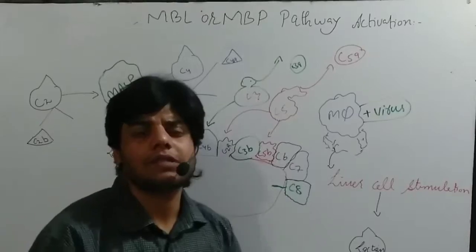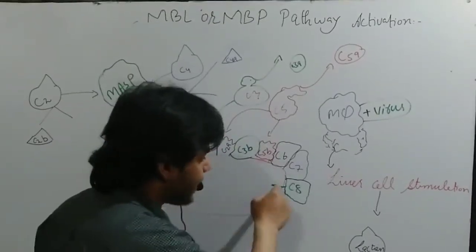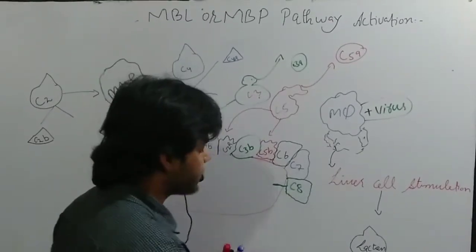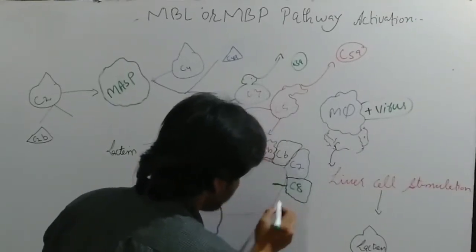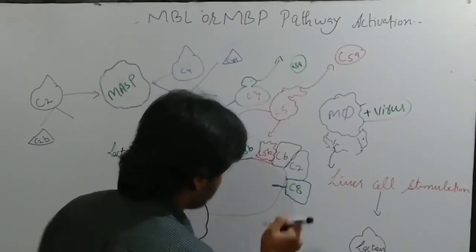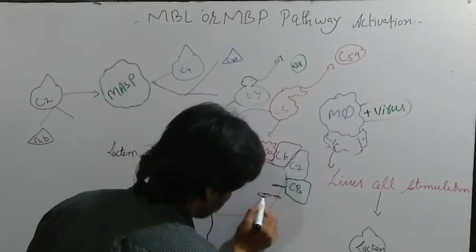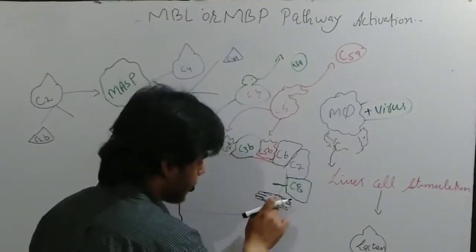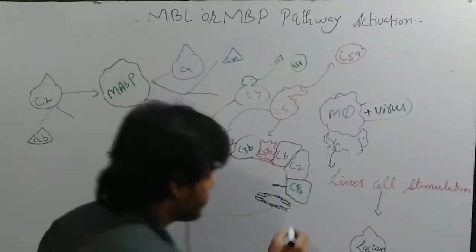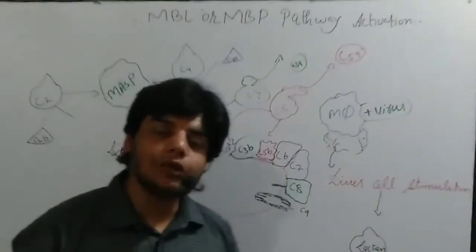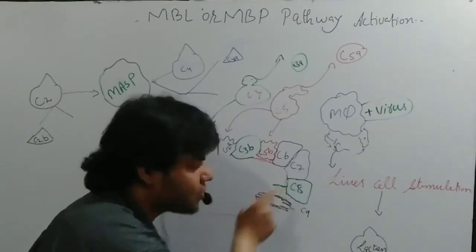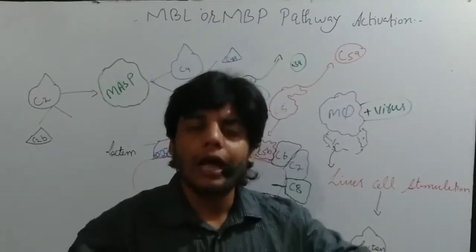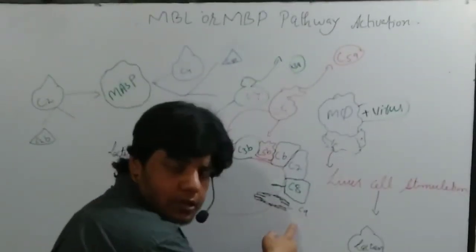After some time, a very small pore is created inside the bacterial cell membrane, and after some time we get another protein which we call C9. So here the C9 proteins are activated, and they make a hole. So let's say this is the C9 protein. Once a very small hole is created due to C8, the hole is made larger and bigger, and further facilitated, due to these C9 proteins.